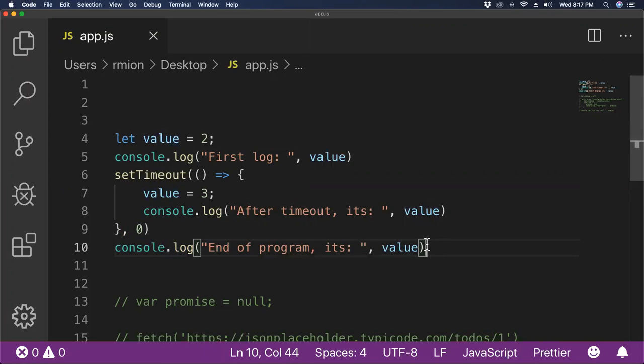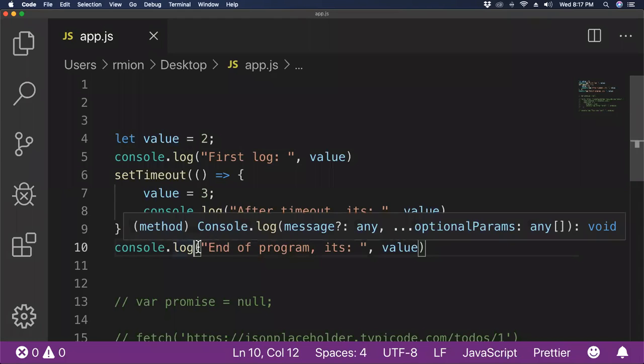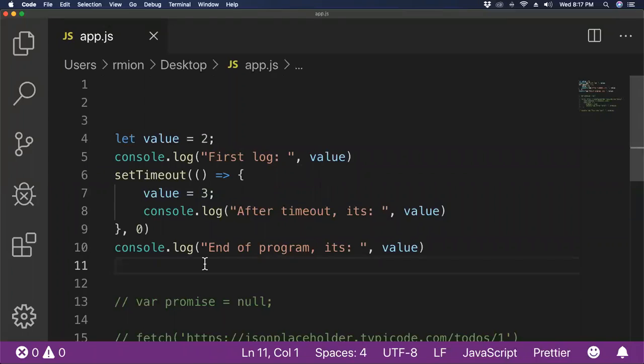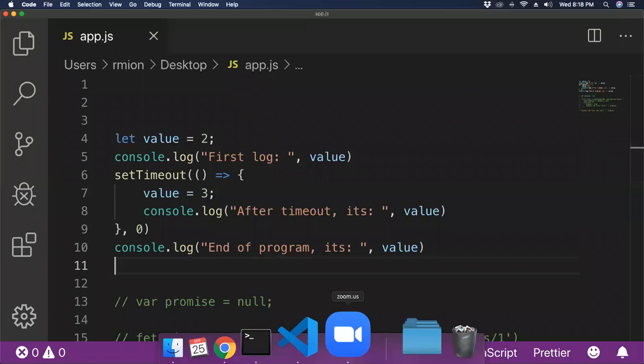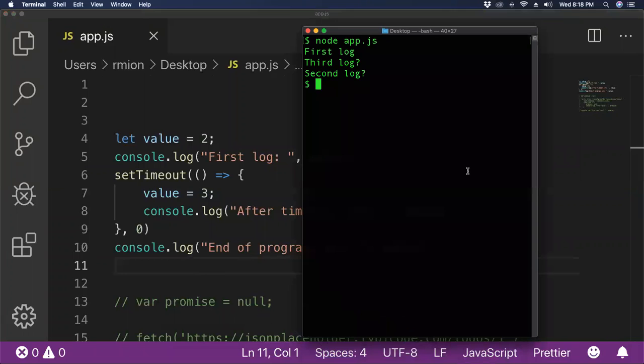So now we're actually changing things. We're not just logging things. The question is, when I come to this log, what do we expect value to be? What do we think value will be? I'll let you guess on that. I'm going to do it in a moment. But will it be 2 or will it be 3 is the big question. So let's go ahead and run this again.